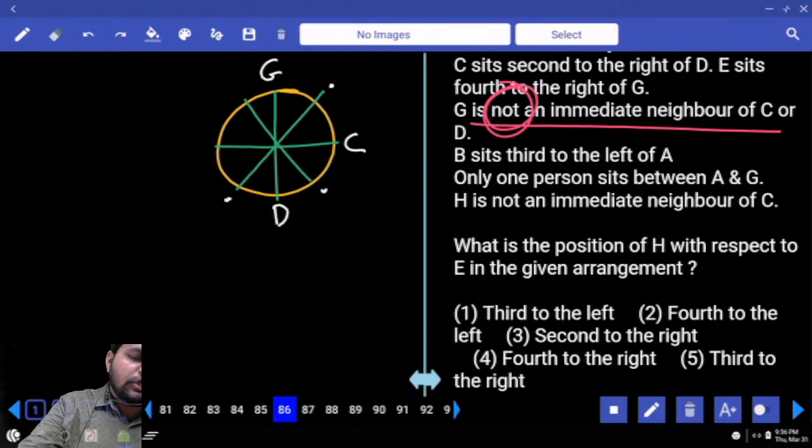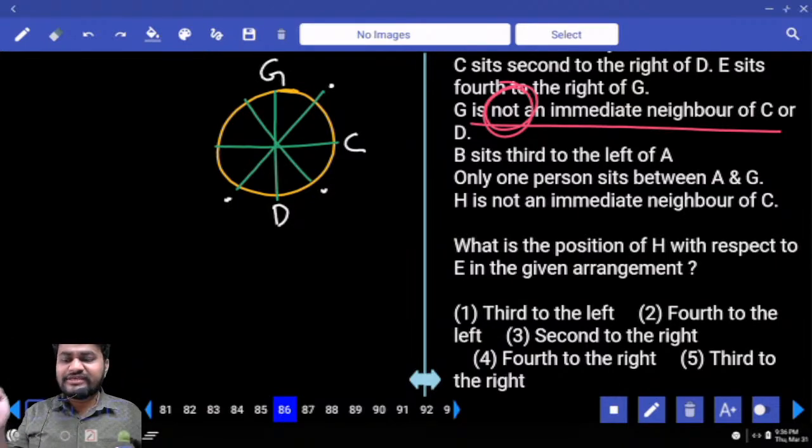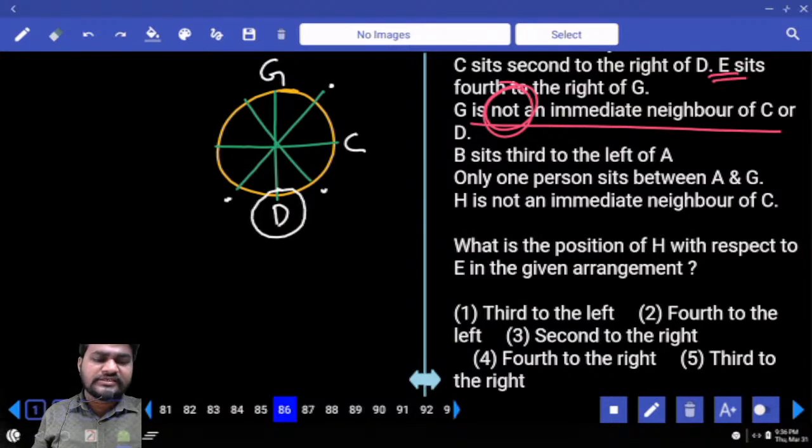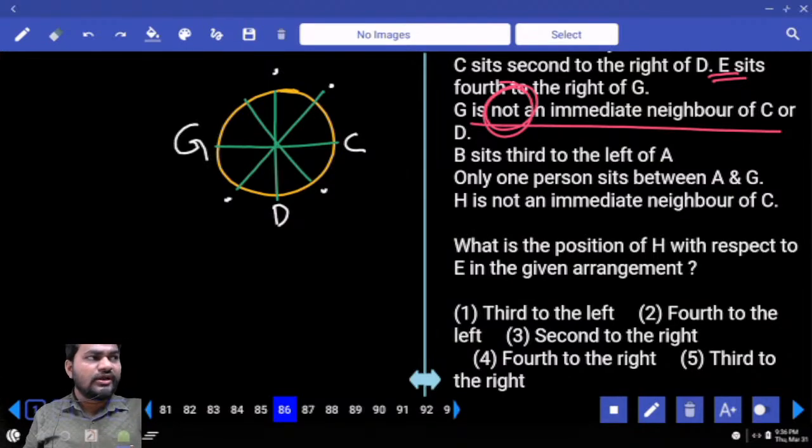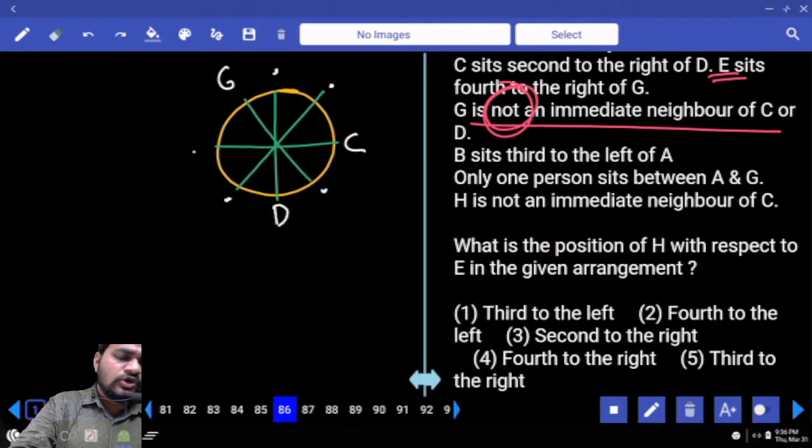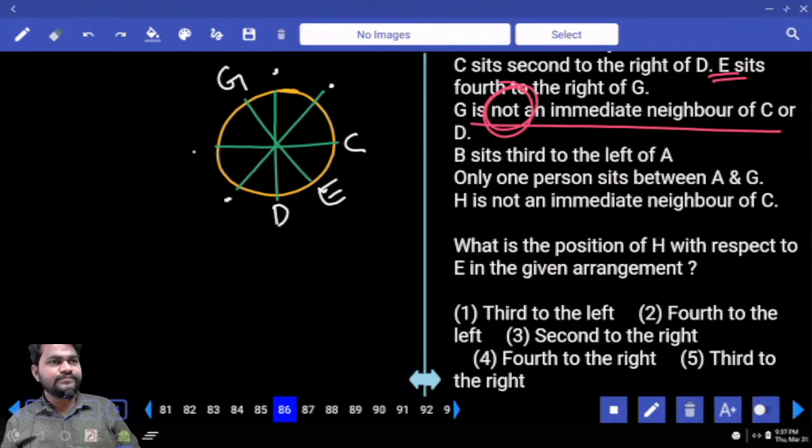Can I place G here? No, because G is opposite we need to have E, but already we have D, it is not possible, hence G is not possible. Can I place G here? No, G is opposite, there is no place for E. Again G is not possible here, so it is the place of G. G is opposite, E is required.